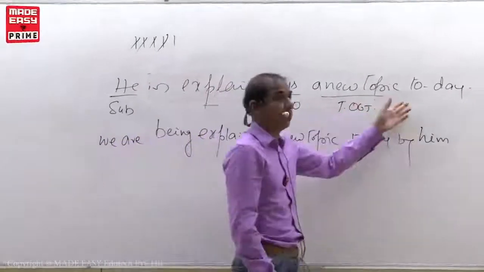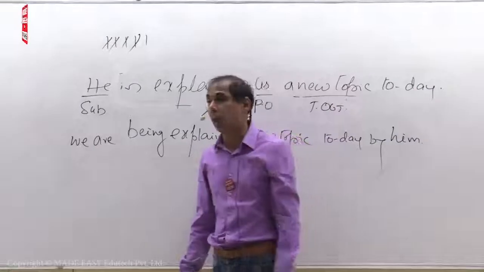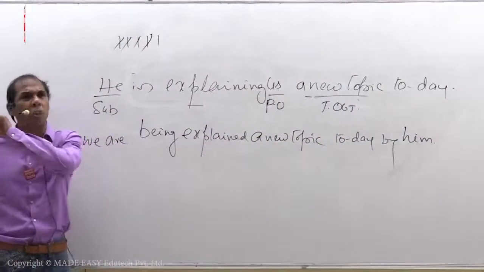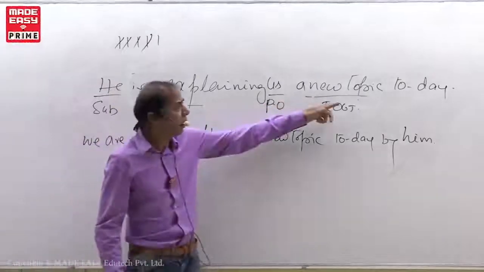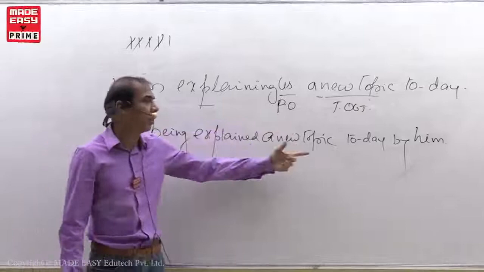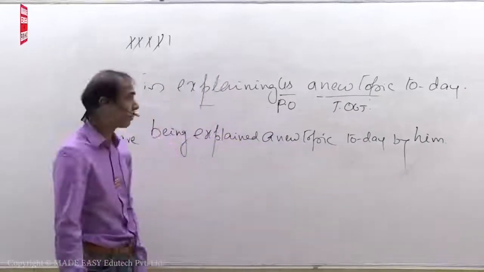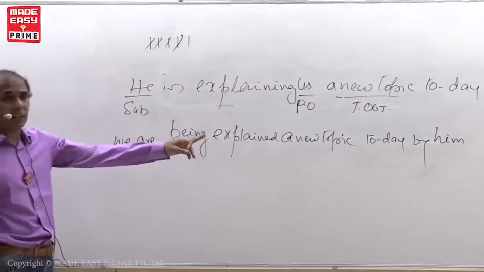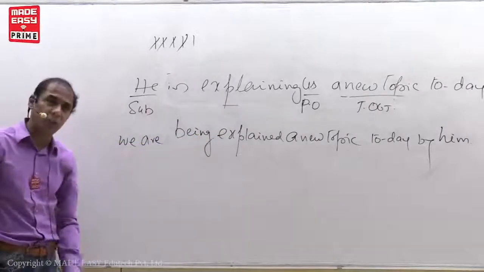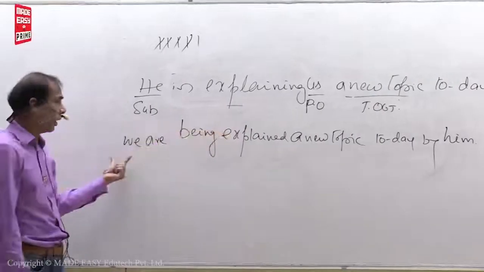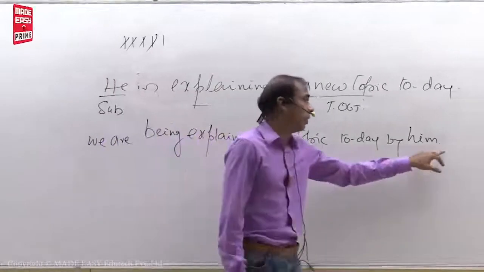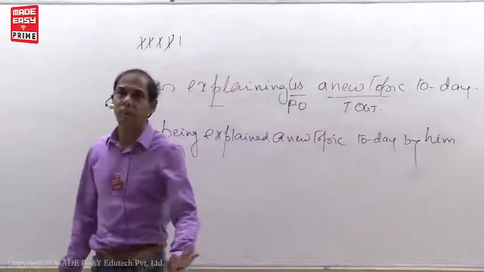Here we have two main points. Sometimes we may have three, sometimes four, sometimes we may have thousand. Let us think. First, you write all the main points in the same order how they are given in the sentence. Same order you have to go with. After that, you write by. This also can be written like this: Today, we are being explained a new topic by him. This is also correct. Time clause, you can put it at the beginning of the sentence also. But don't put it after by plus subject. That's all. Okay?